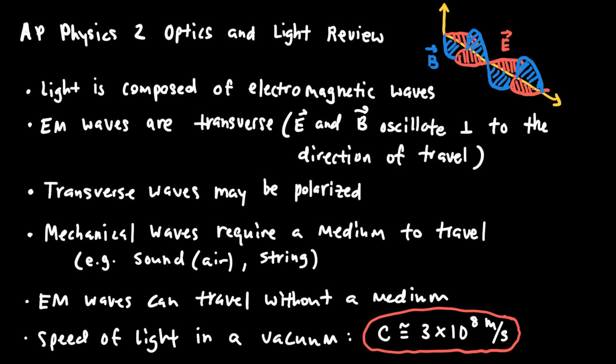This video is a review of optics and light for AP Physics 2. I'd like to start by talking a little bit about the nature of light. We know that light is composed of electromagnetic waves, and that those electromagnetic waves are transverse waves. And we know they're transverse because the light is composed of oscillating electric and magnetic fields. And I'm attempting to show a picture of that in the top right corner.